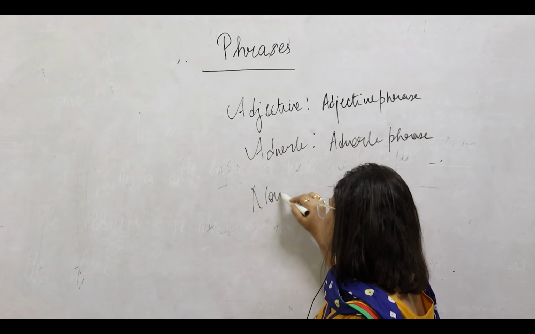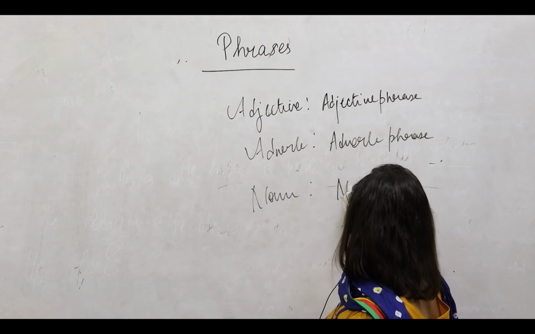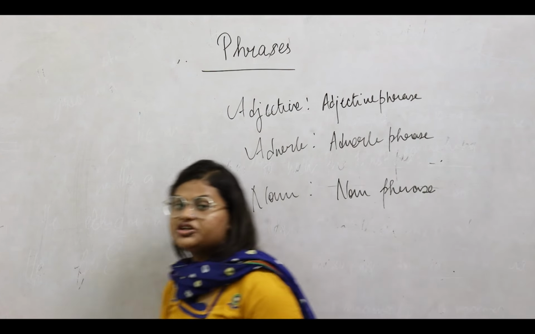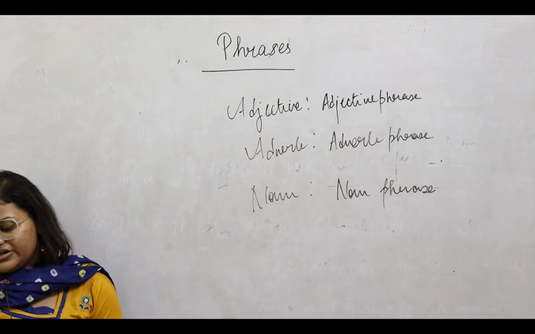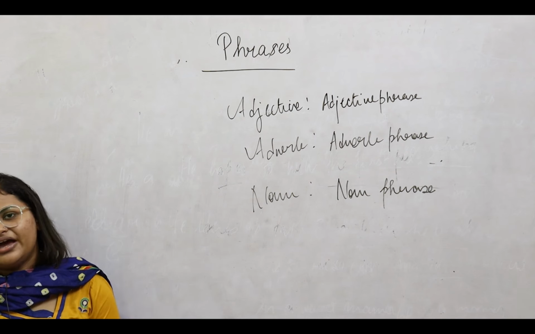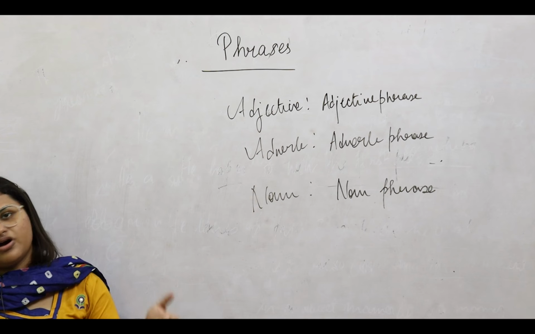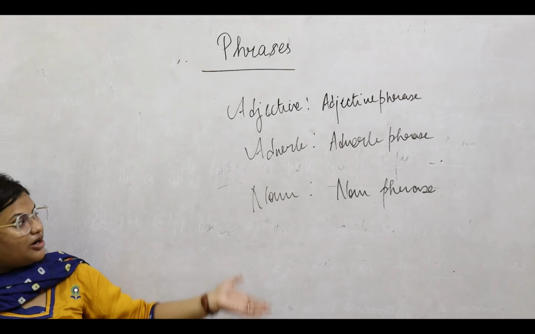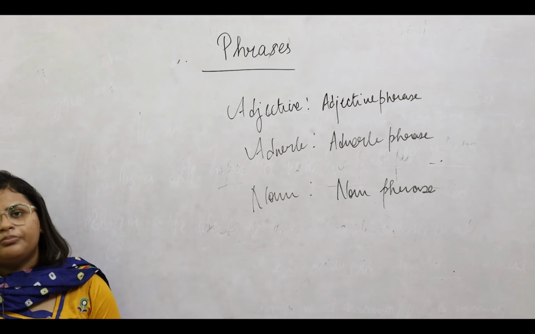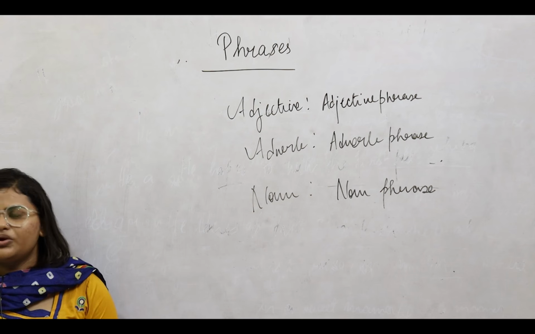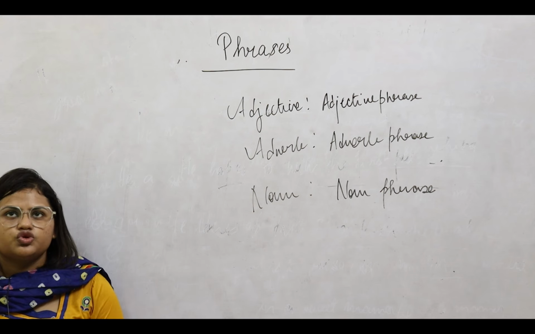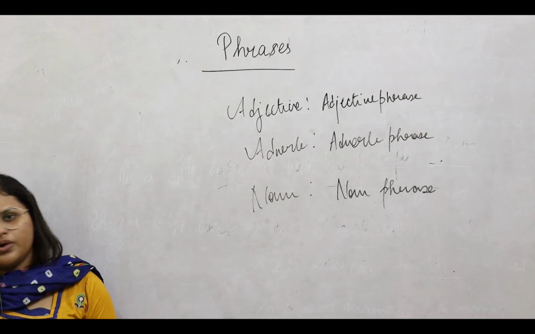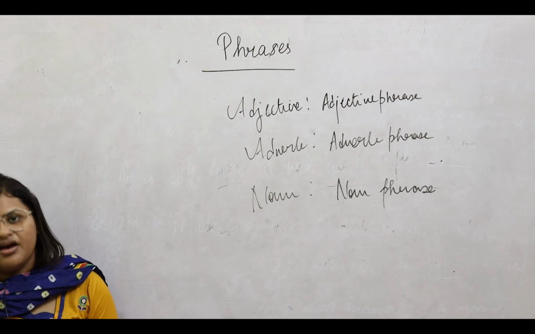And in the noun phrase, we are also using a group of words to explain what the subject wants to do or wants to go. For example, his father wished him to speak to the headmaster. So what does the father want? For the boy to speak to the headmaster. So that is the part of the noun phrase. For example, you can just say, I want to go to the school. So where do I want to go? To the school. So that part is my phrase.